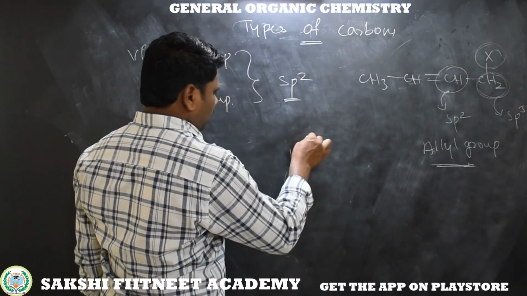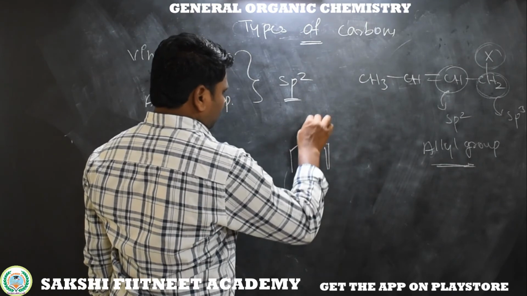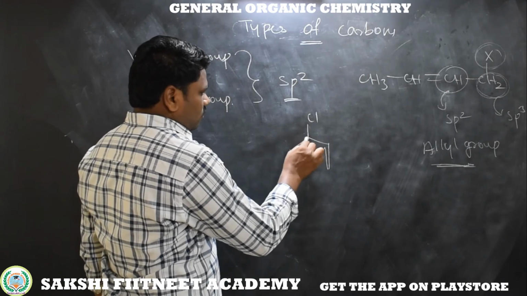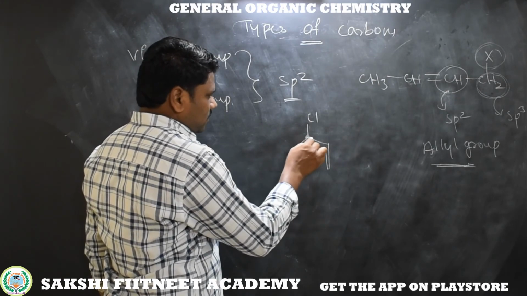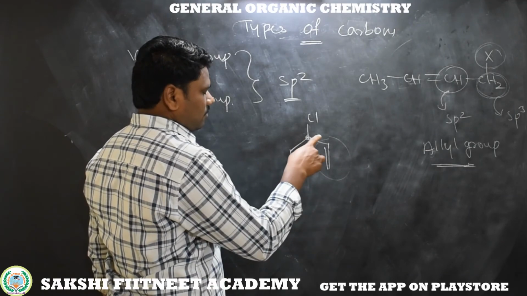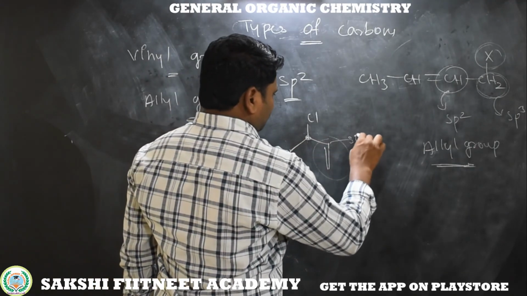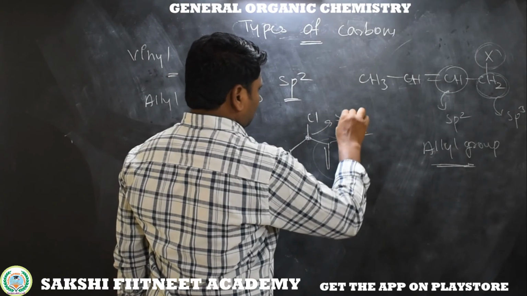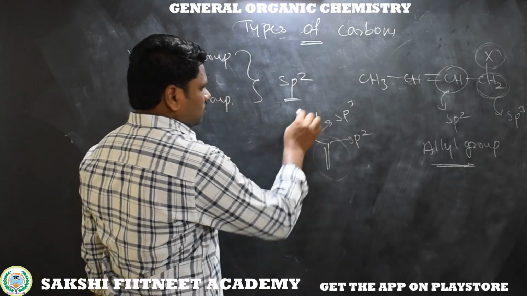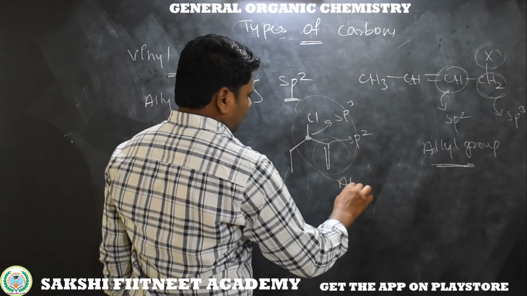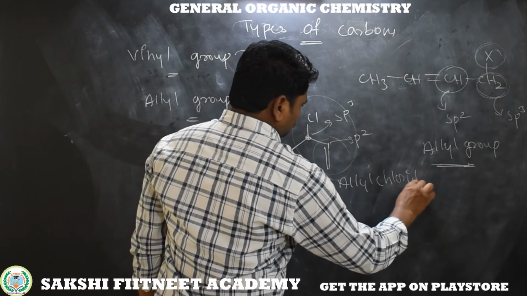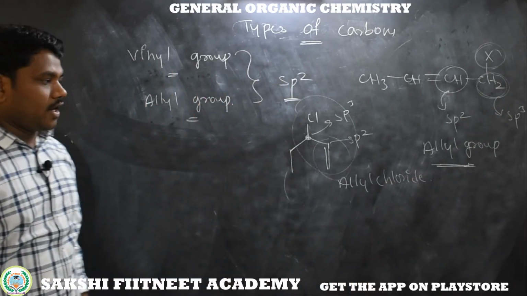Here I am taking an example. Now see here, this chlorine is bonded to an sp3 carbon. This sp3 carbon is adjacent to sp2, meaning the sp3 carbon is bonded to this sp2 carbon. This is an sp3 carbon, which is single bonded. This is called allyl chloride.